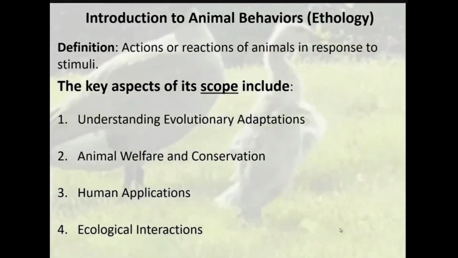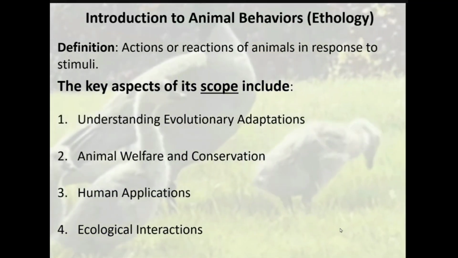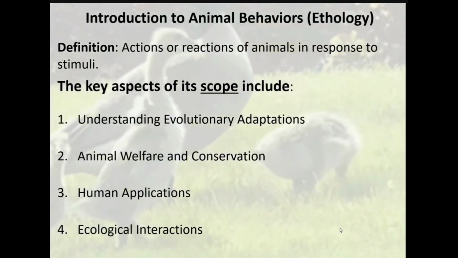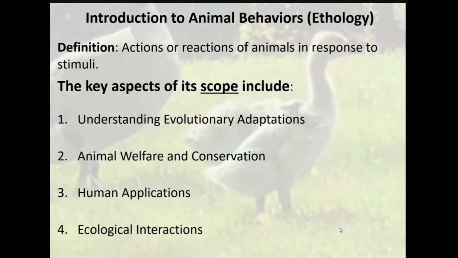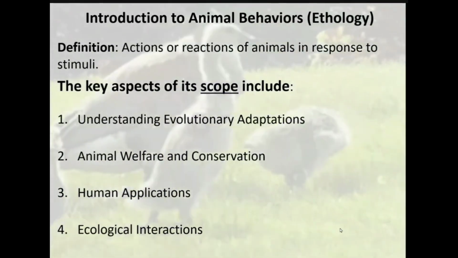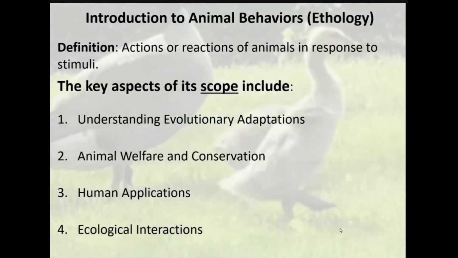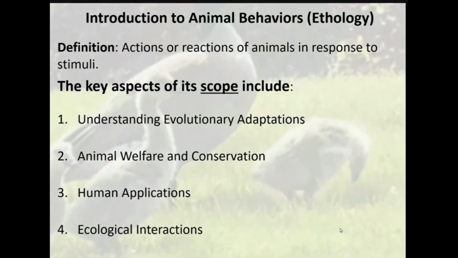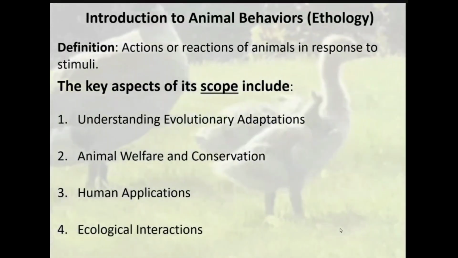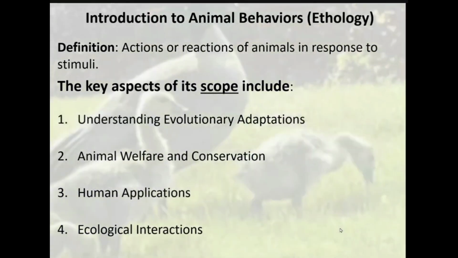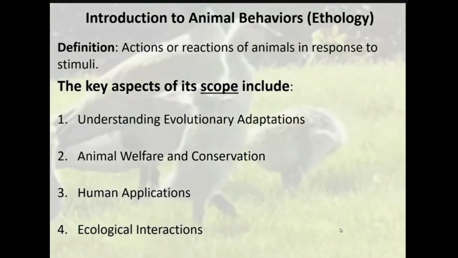In conservation biology, behavior studies help in designing effective reintroduction programs, habitat restoration strategies, and mitigating human-wildlife conflict. For instance, knowledge of migration patterns, foraging habits, and social structure can guide interventions to protect the